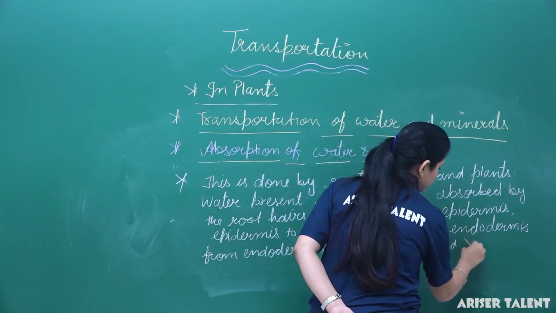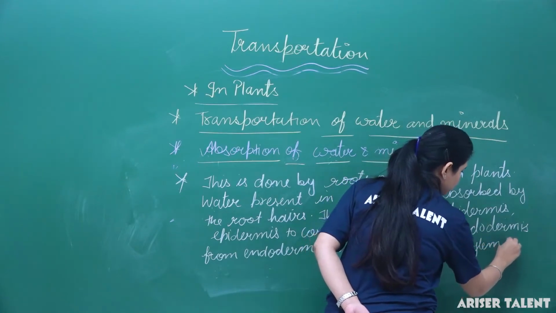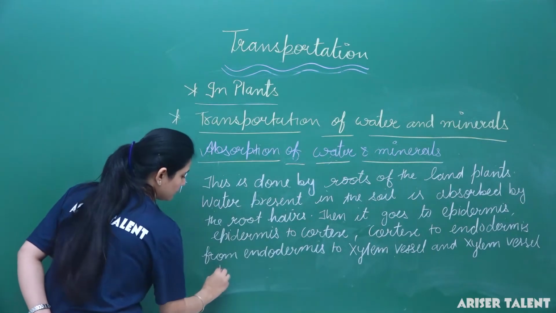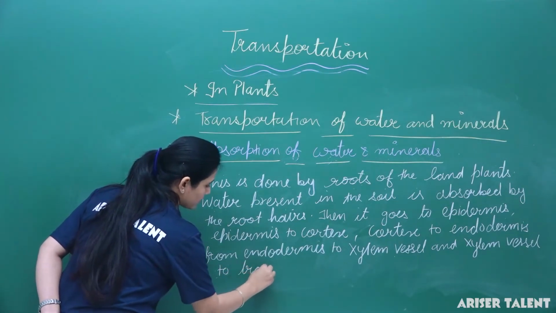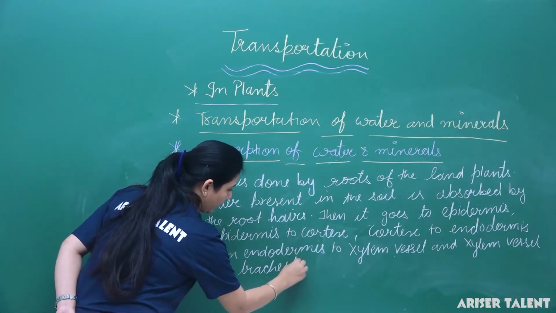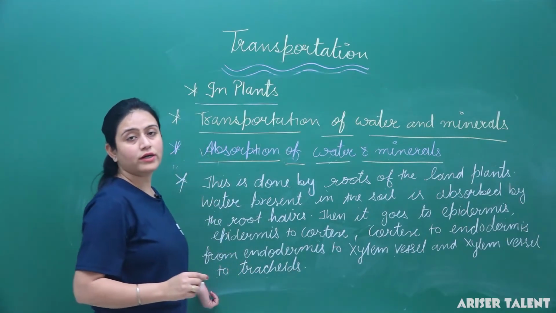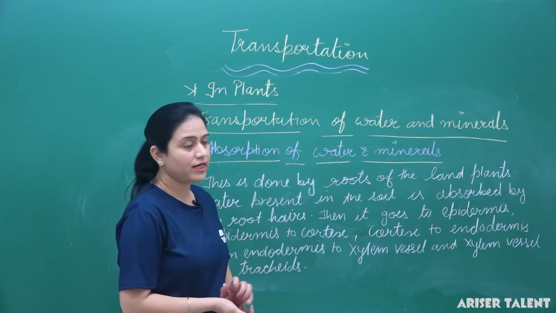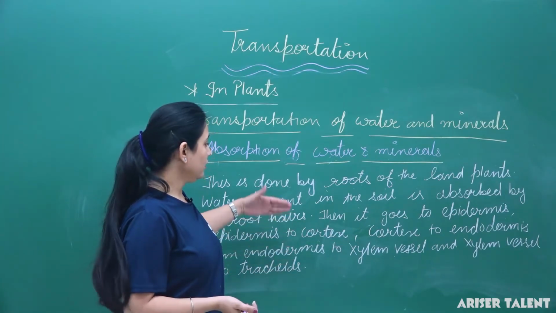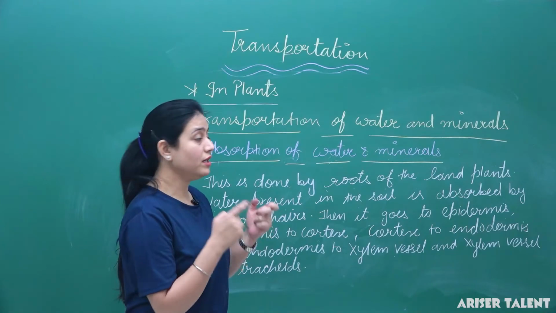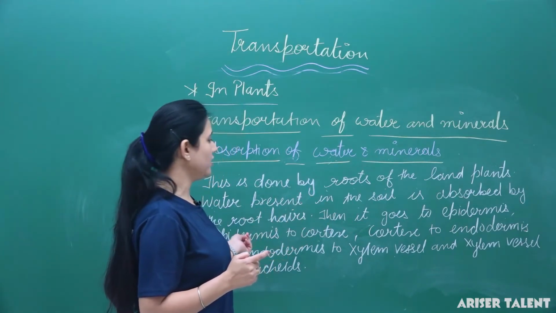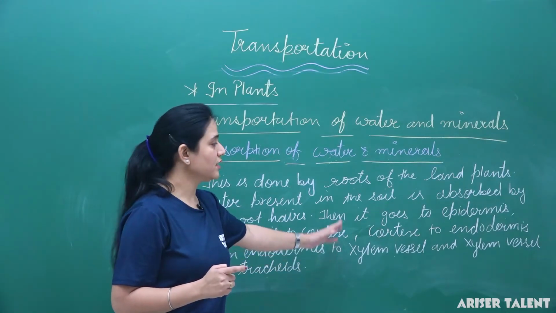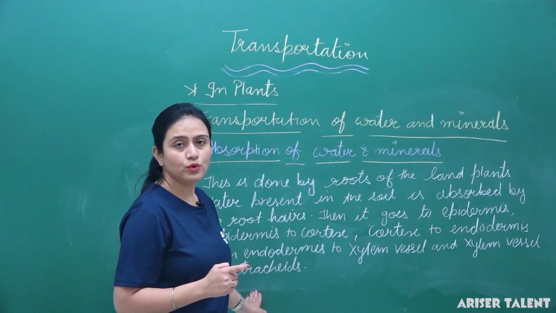Thus, we can say that water which is absorbed by the root hair finally reaches the xylem by these processes. First it goes to the epidermis, epidermis to cortex, cortex to endodermis, endodermis to xylem vessel, and then from there to tracheids.